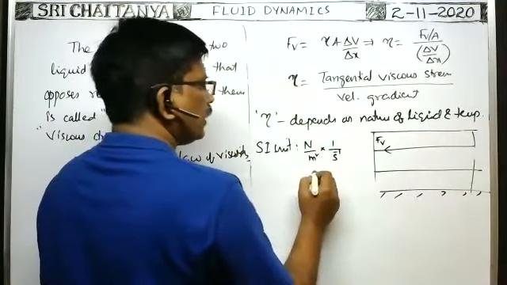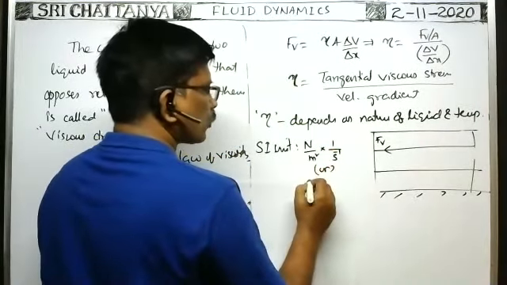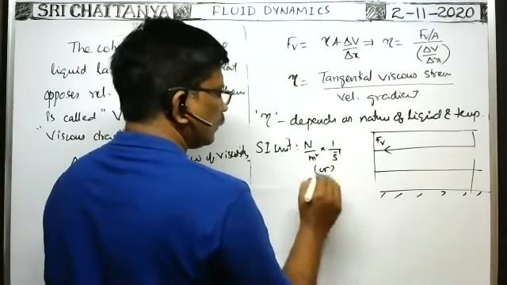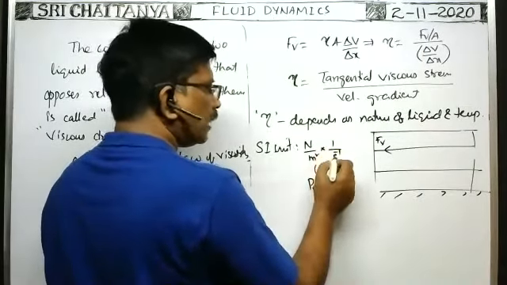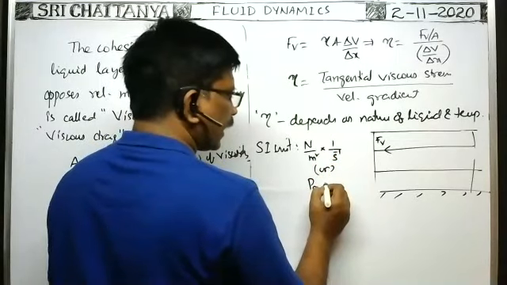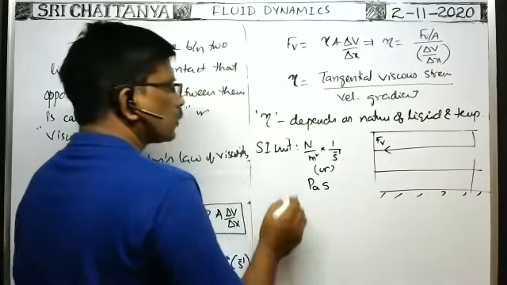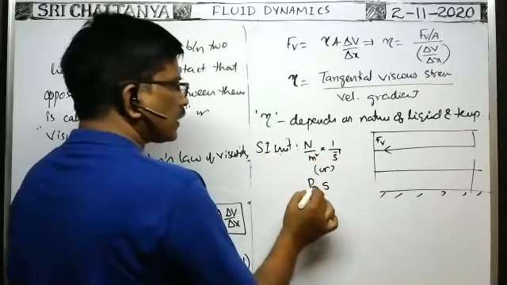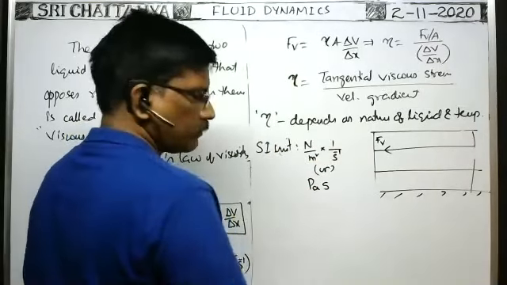Newton per meter square means Pascal. And 1 by second inverse means we can write second. So the SI unit of the coefficient of viscosity is Pascal second, or pas.